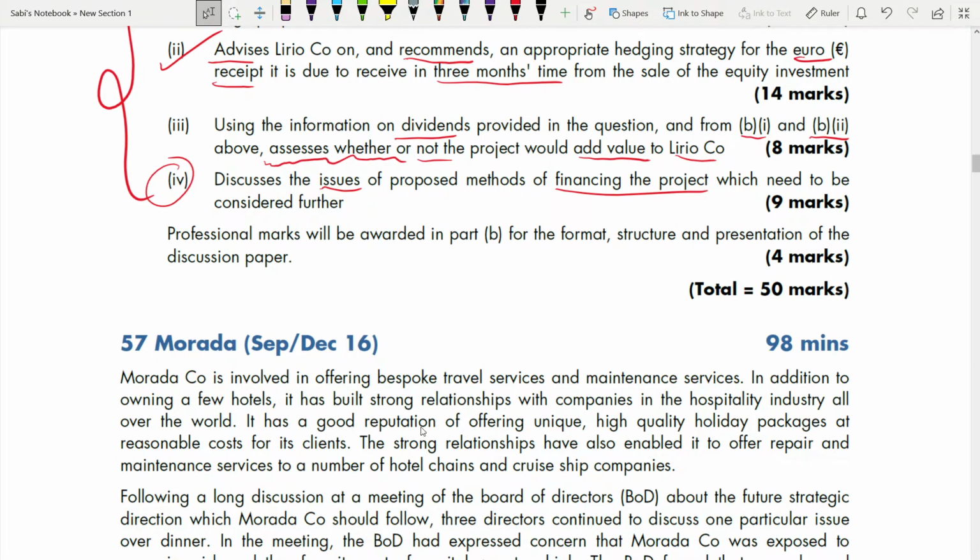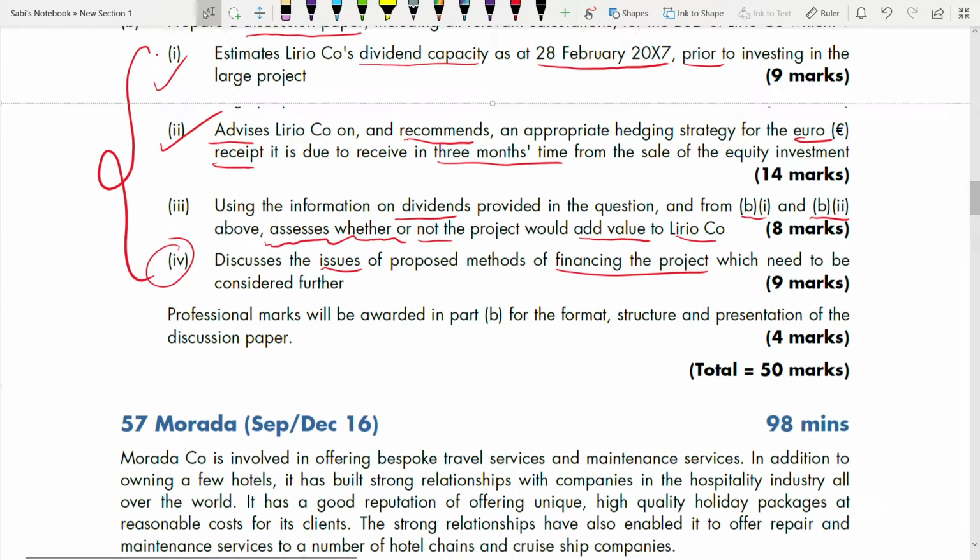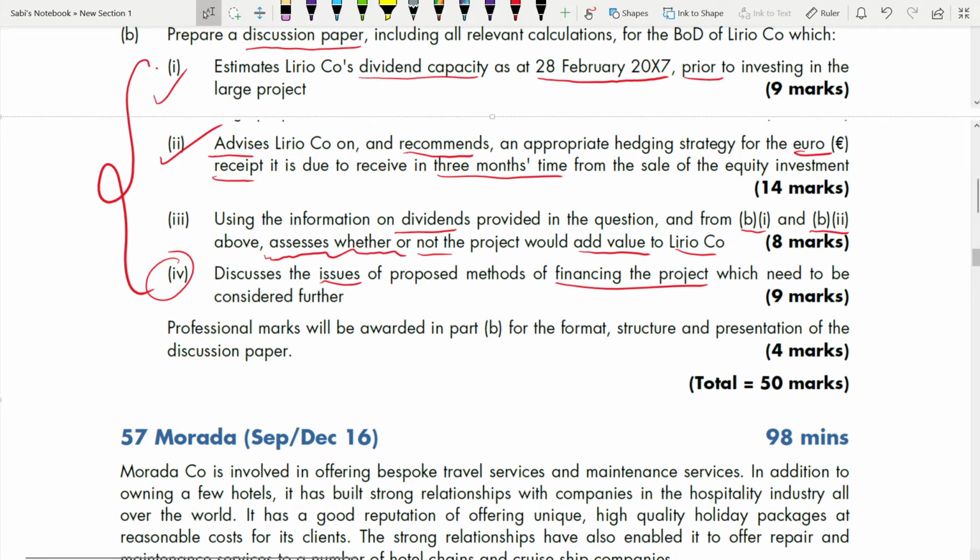This is part 2 of question 56. So we stopped in the third part and the fourth part. Now we have to find the third one using the information on dividend provided in the question, and we have to assess whether or not the project would add value. So first, we have to find what the dividend is without the large project.